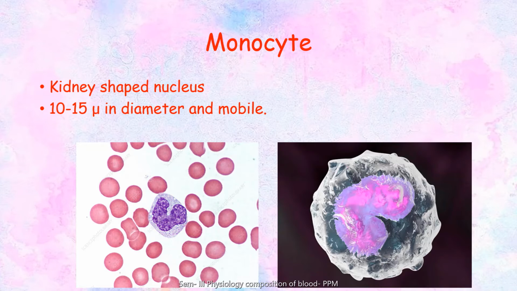That's why when you take a blood test and we do a complete blood cell count or CBC, we see the number of cells, and we have a normal range. So if the number of cells such as the monocytes or basophils is more than the normal range, it shows a clear indication that you're suffering from some kind of infection.